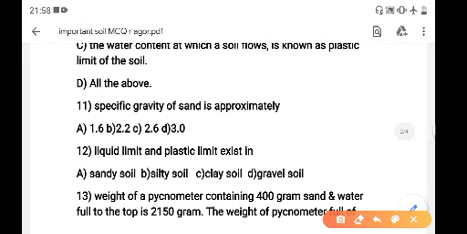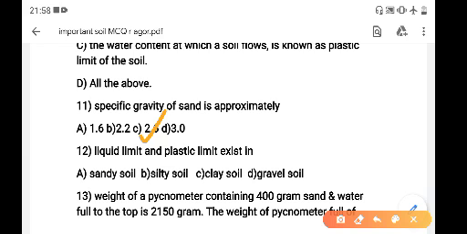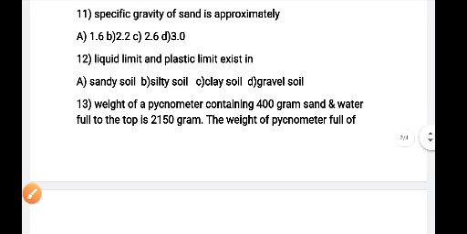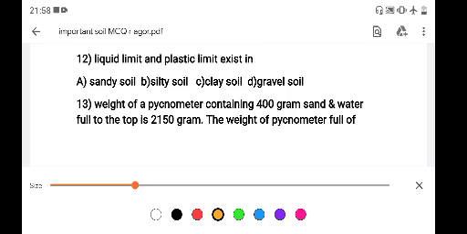Question 11. Specific gravity of sand is approximately 2.6. Question number 12. Liquid limit and plastic limit exist in sandy soil, silty soil, clay soil, gravel soil.